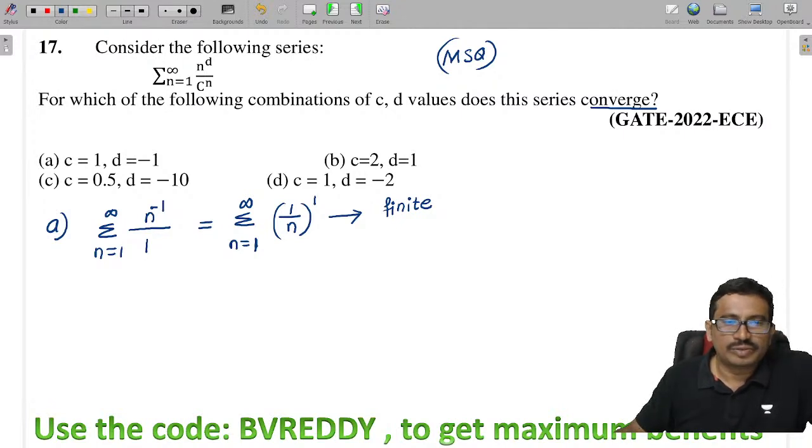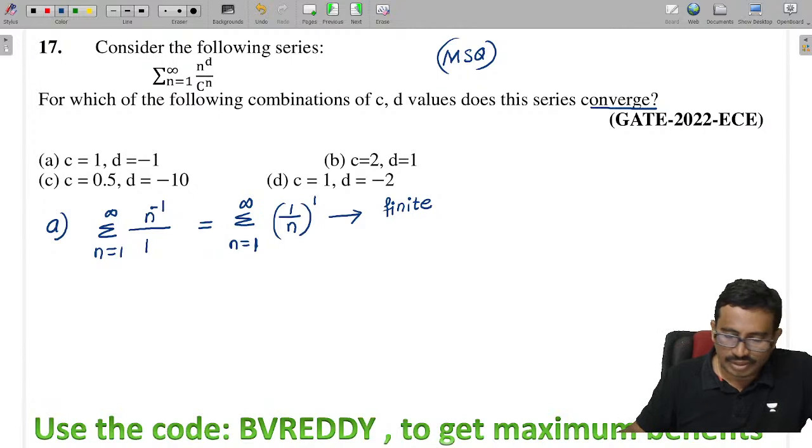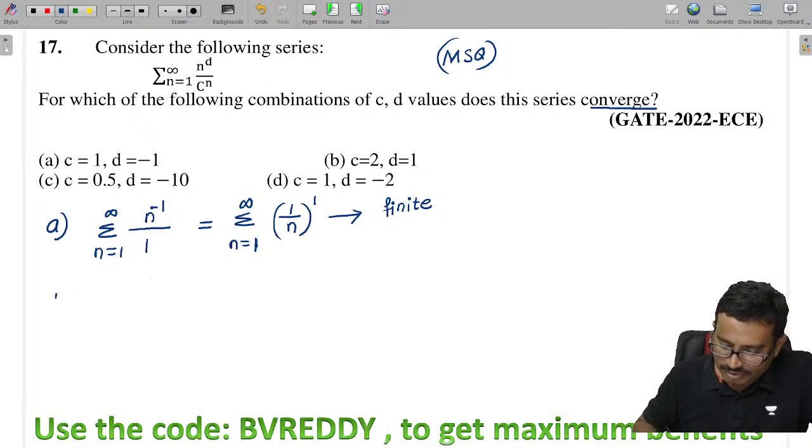And so 1 by 2, and so on we have. So this value decreases. Now next you can see this. Now this one is fine. Now the second option, you tell me. C value is 2. So that means n is from where to where? 1 to infinity.